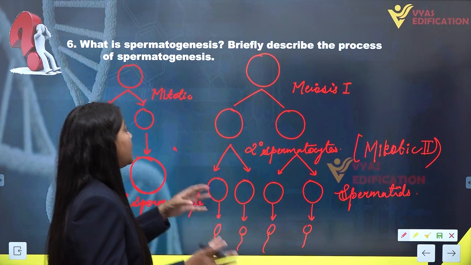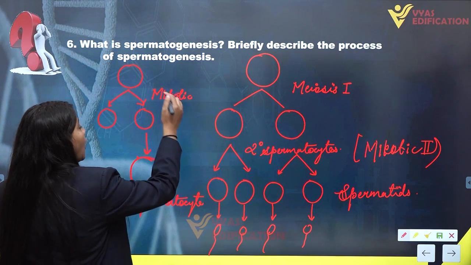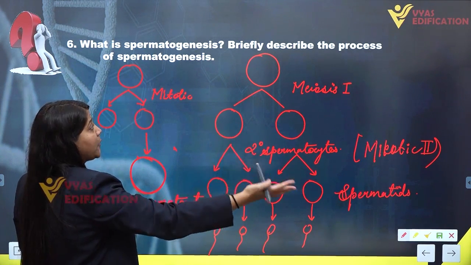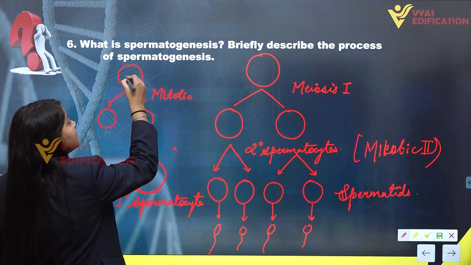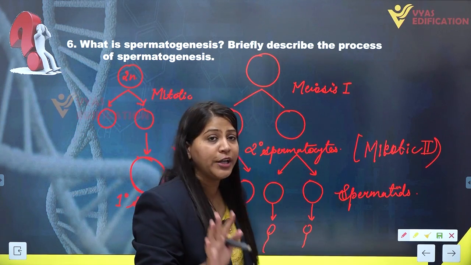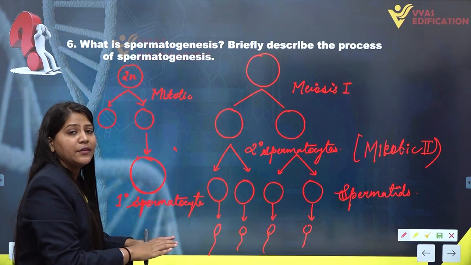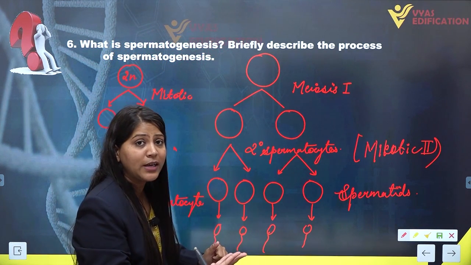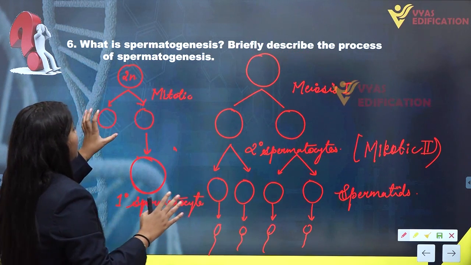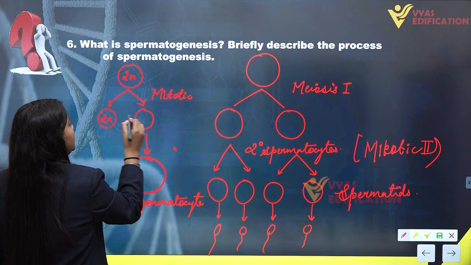Now let's discuss the ploidy level of each of the cells written here. The spermatogonia, which is the very first cell in the process of spermatogenesis, is 2N, a diploid cell, which is a part of our body only. Now it is undergoing the mitotic division or equational division, so there will be no reduction of chromosomes in them. So the spermatogonia which are increased in number will always be 2N.